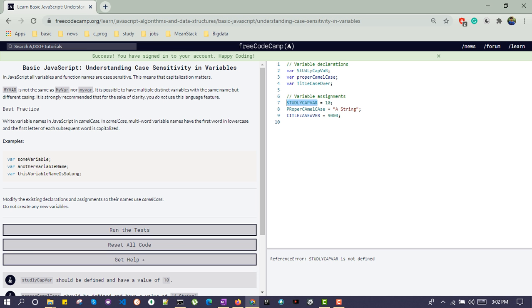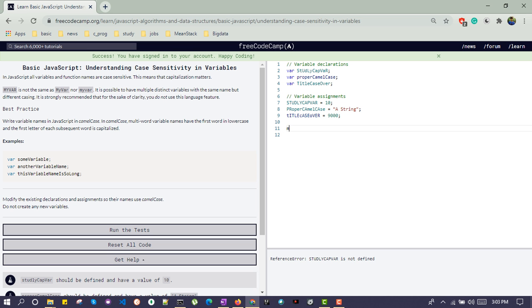So we understood the logic behind it. Let's see what this challenge is asking us to do. Modify the existing declarations and assignments so their names use camel case. Do not create any new variables. We have been asked not to create any variables. So what do I mean by camel case? Camel case means, let's say a variable is my name.